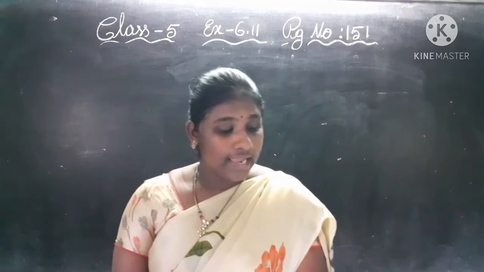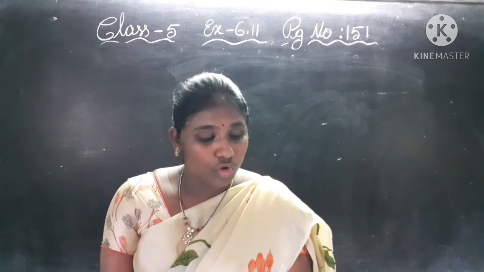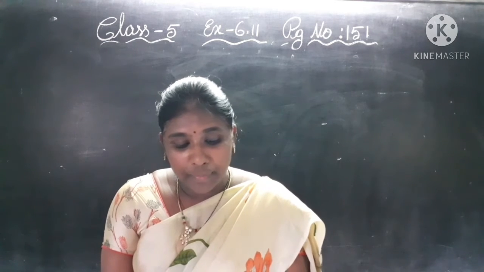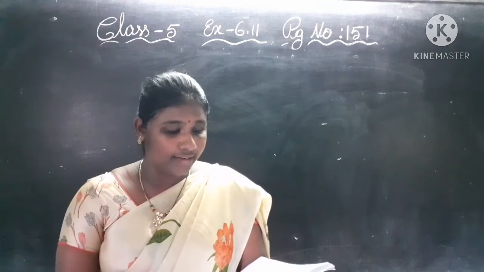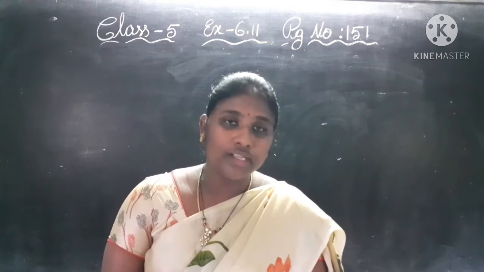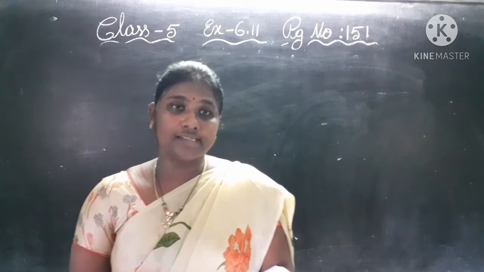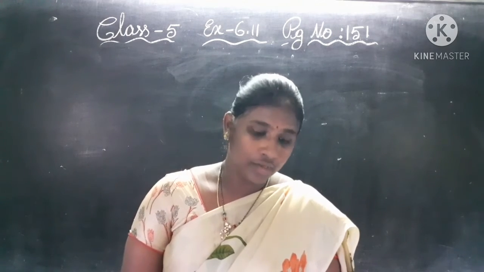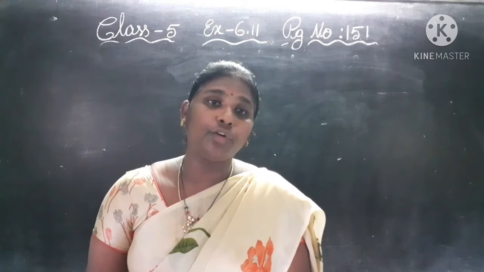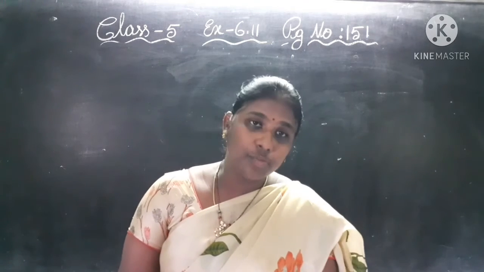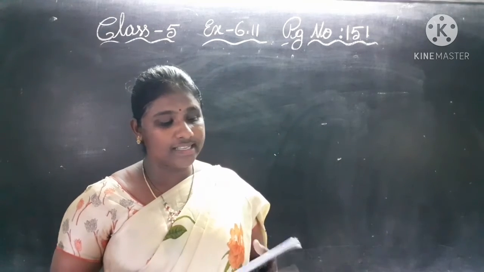Fifth question. 8 1 by 2 bottles. That means 8 1 by 2 bottles contain 40 2 by 3 liters of water. What is the capacity of each bottle? For 8 1 by 2 bottles, capacity is 40 2 by 3 liters. Capacity of one bottle, so do the subdivision here. Capacity of 8 1 by 2 bottles is equal to 40 2 by 3 liters. Capacity of each bottle, so 40 2 by 3 divided by 8 1 by 2. Like the fourth question.